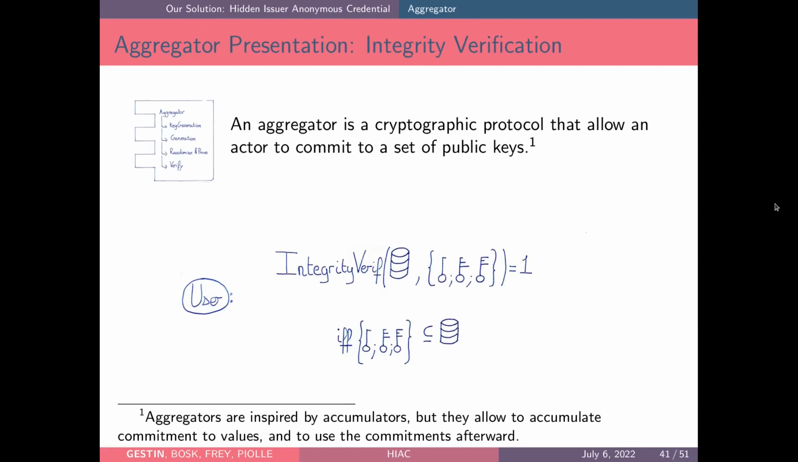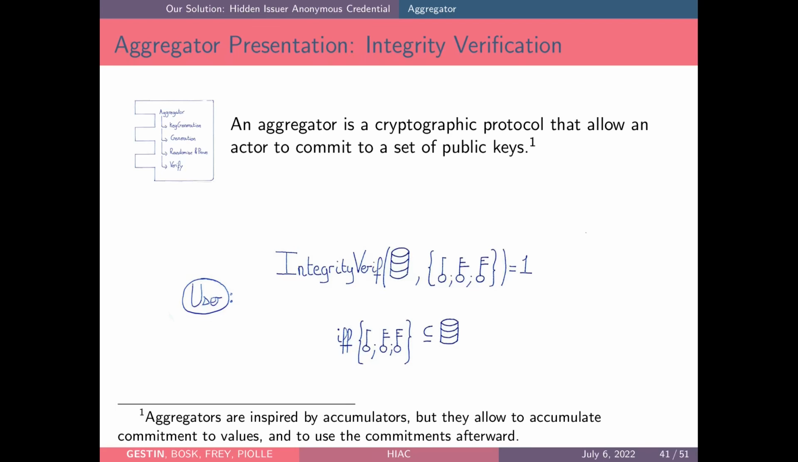Afterward, the user, Alice in our case, will gather the aggregator of the verifier, but before using it, she needs to verify the integrity of the aggregator. It is to say that the verifier will state things about the keys that are aggregated in the aggregator, but the user needs to verify the statement. The verifier could be lying.